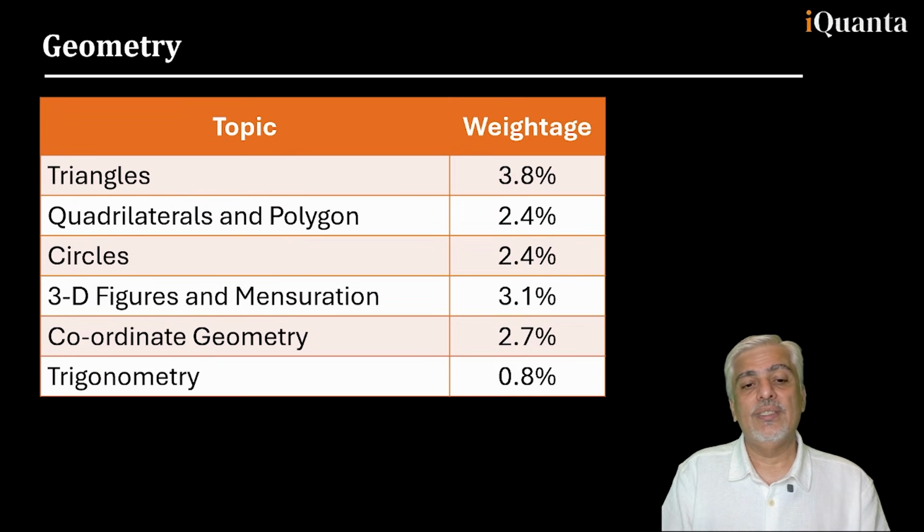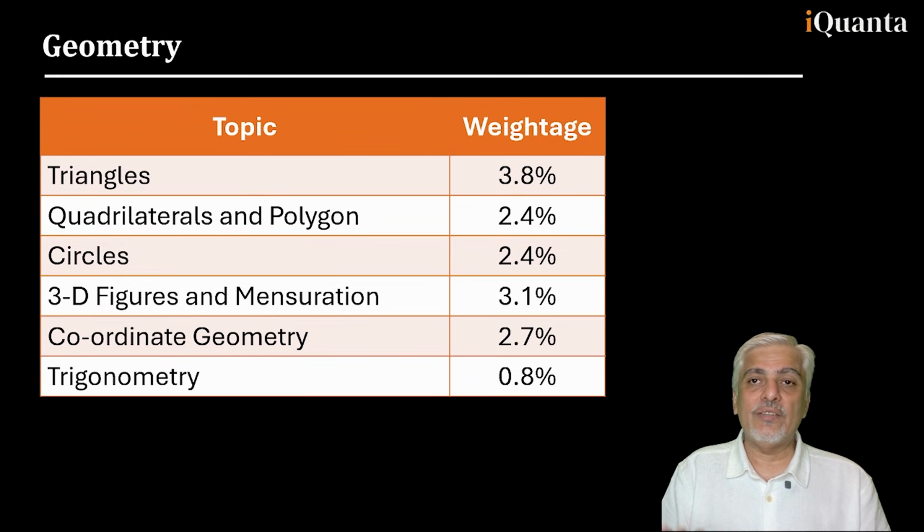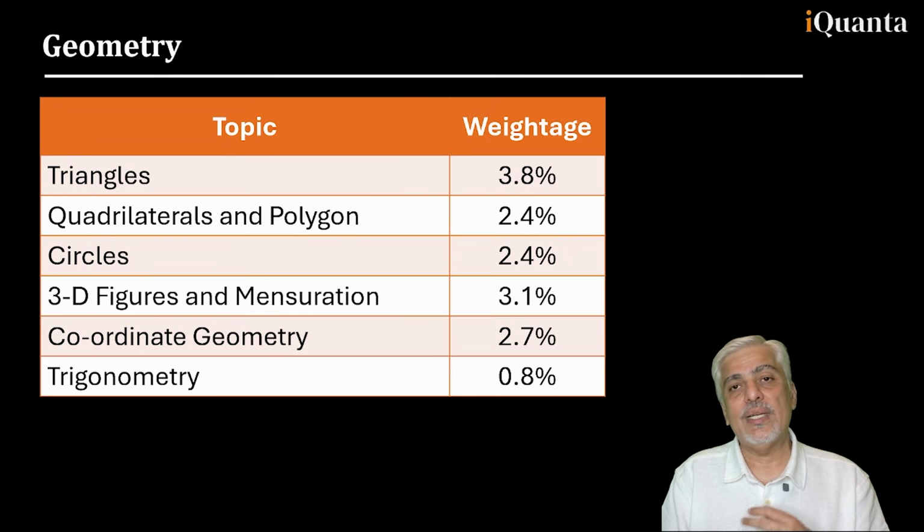That is my suggestion. Coming to geometry, except triangles, the weightage is more or less the same for all other topics except trigonometry. Trigonometry again is a topic which you should do only when you're really thorough with everything else. Don't get into trigonometry when you're still, say, 50% in all other areas. Trigonometry is one of those last areas, with permutation combination, I always advise people to do. Don't rush towards it so much. Yes, from trigonometry you can do heights and distances, which can be an easy topic, but otherwise direct trigonometry I'm sure a lot of students are not comfortable with. Again, students who've done science in 11th, 12th will be comfortable with trigonometry.